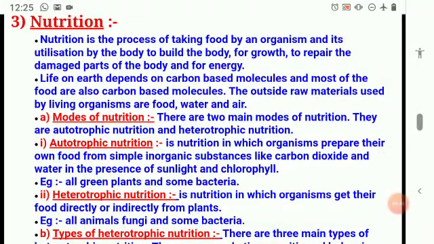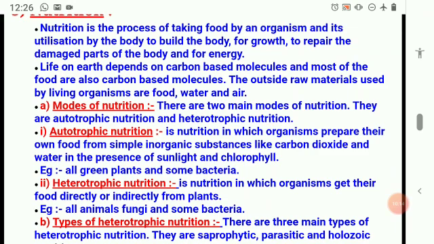What is nutrition? Nutrition is a process of taking food by an organism and its utilization by the body to build the body, for growth, to repair the damaged parts of the body, and for energy. So we are not taking the food only for energy. We are taking the food for different purposes. To build the body, to maintain the body structure.